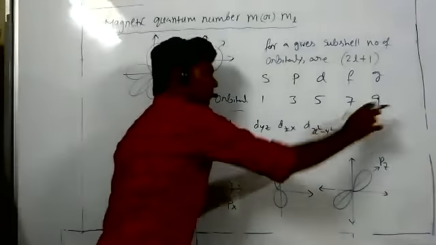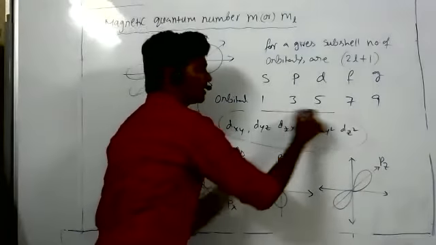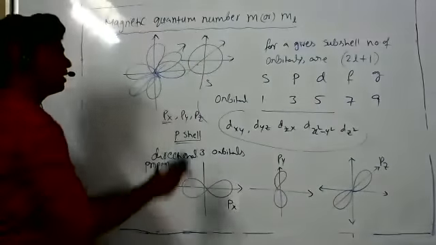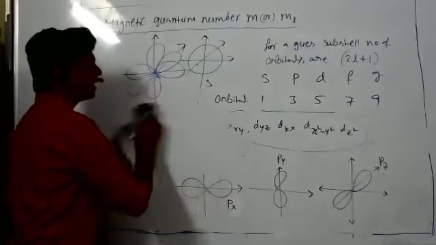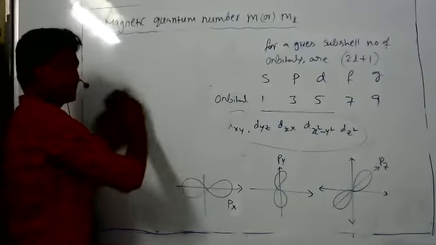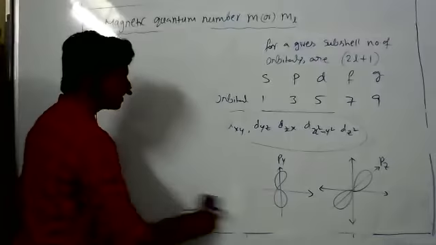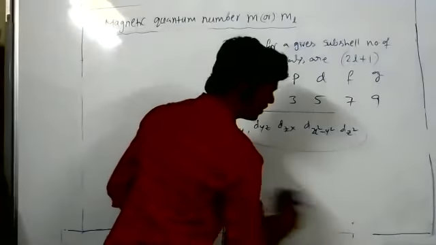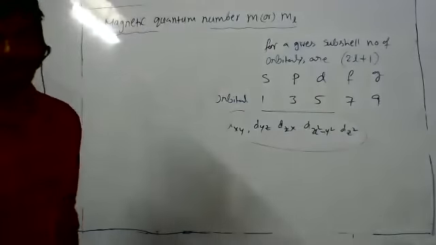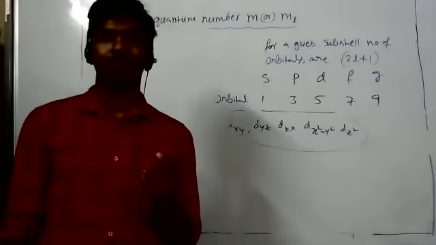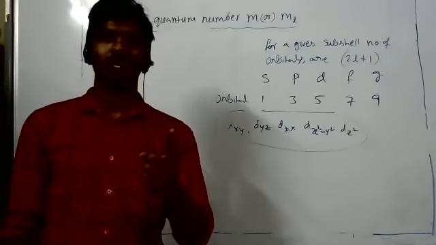What is the name of these 7? You need to learn their names and shapes also. Now we know how many orbitals are present in each subshell. Now how many electrons are present in each subshell? How many electrons are present in one orbital? One orbital has only 2 electrons, so 2 times the number of orbitals.